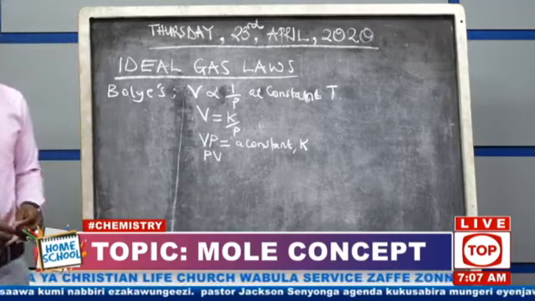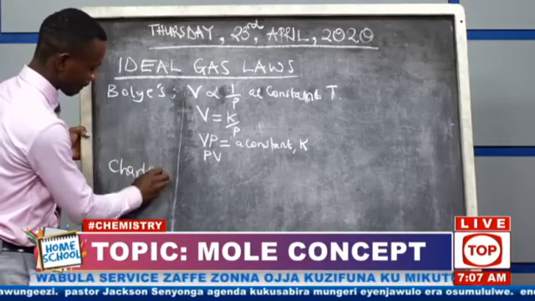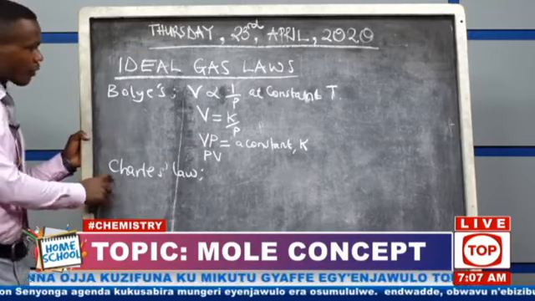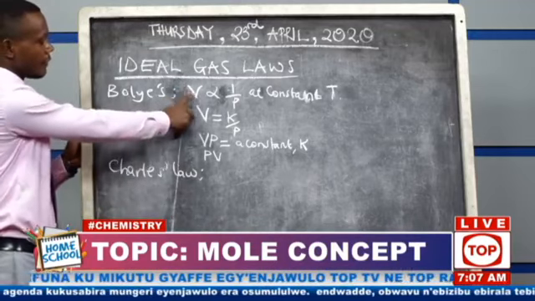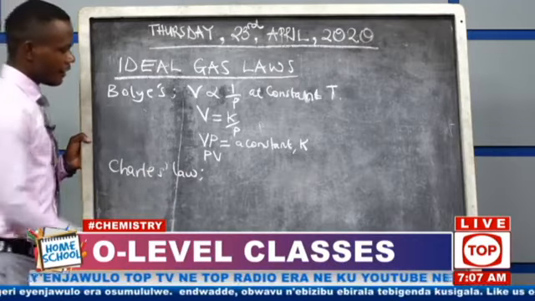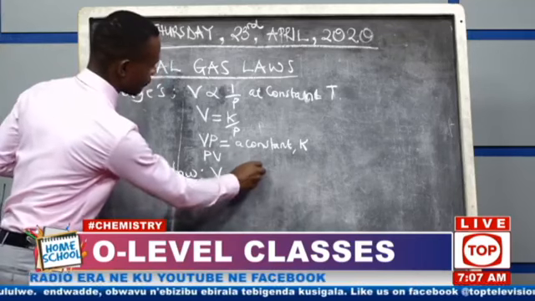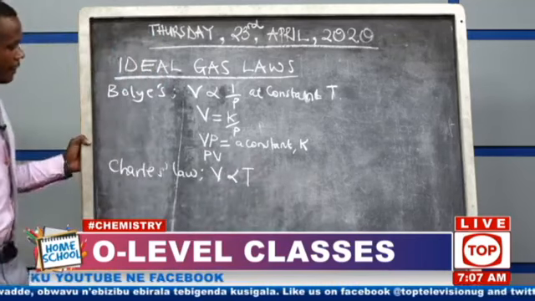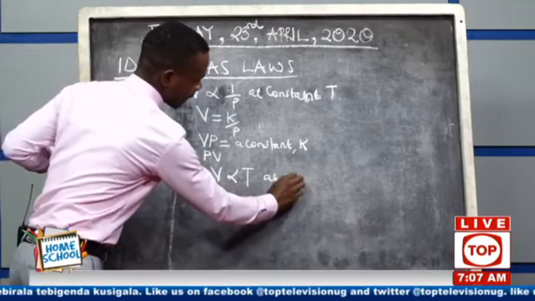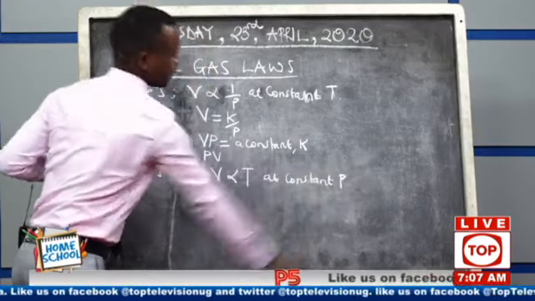Also, we were able to look at what they call Charles' law. In this one, you say the volume of a given mass of a gas is directly proportional to absolute temperature. And we said in this one, the pressure is constant, at constant pressure.